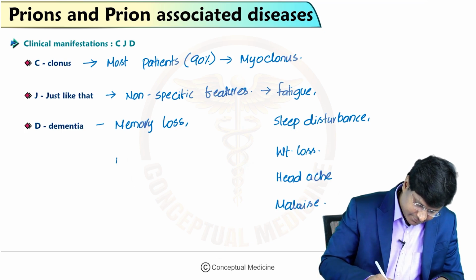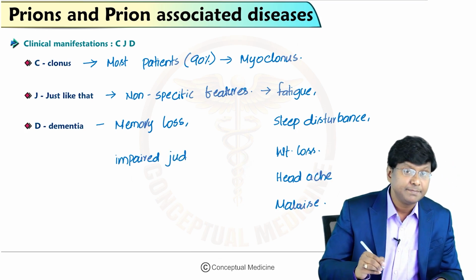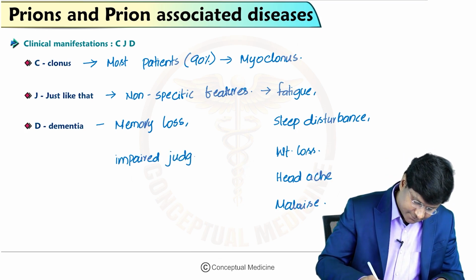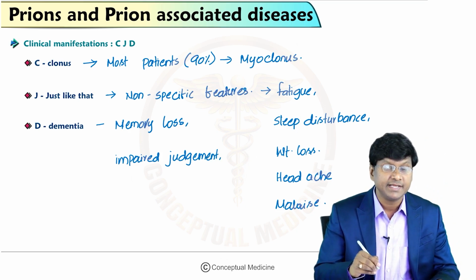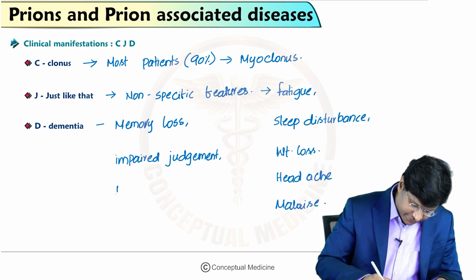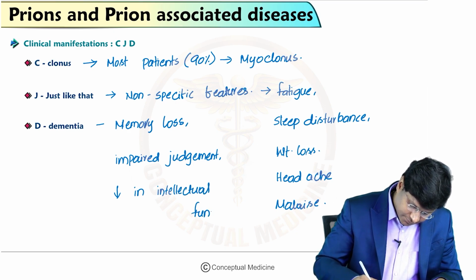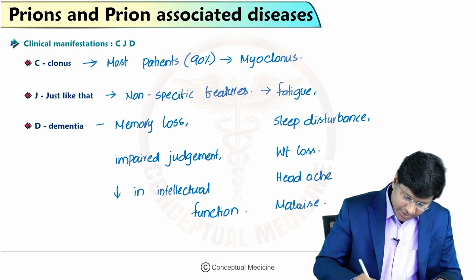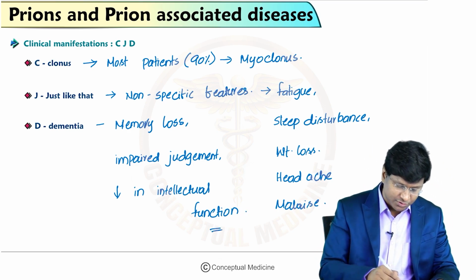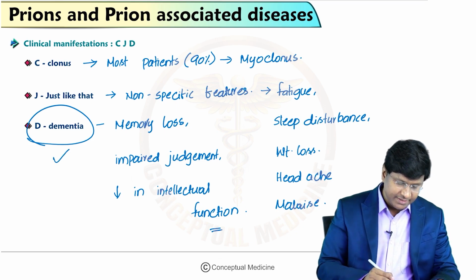And there will be impaired judgment, then there is a decline in the intellectual function of the individual. So that will be the dementia.